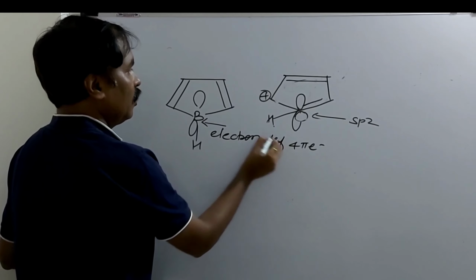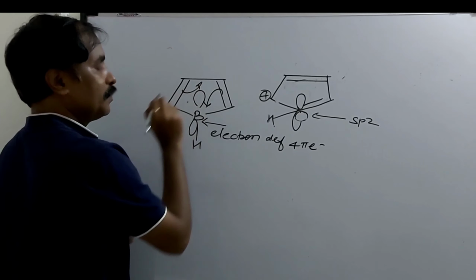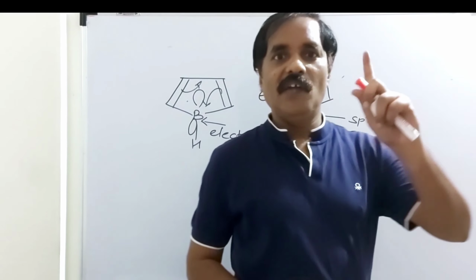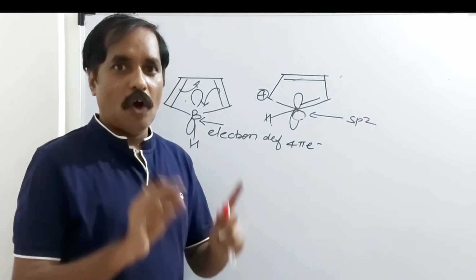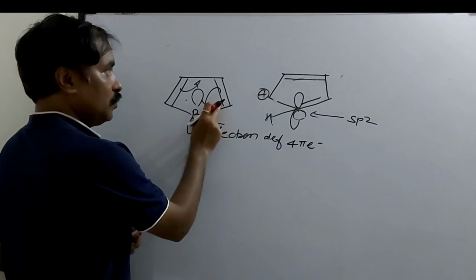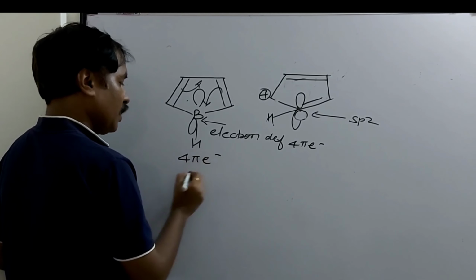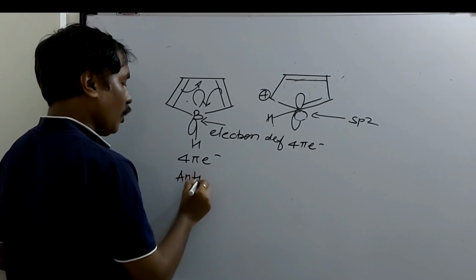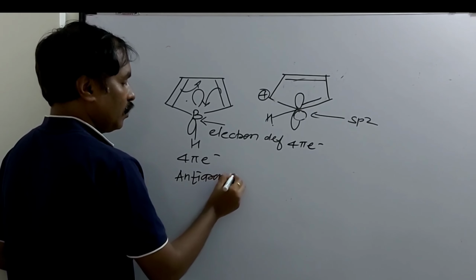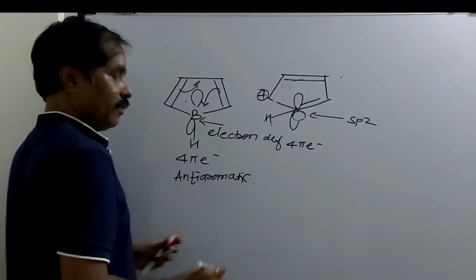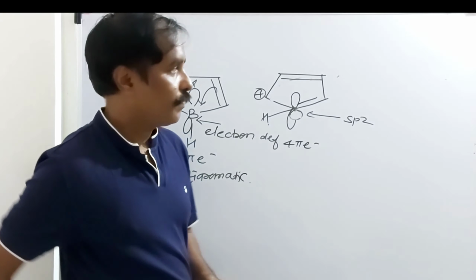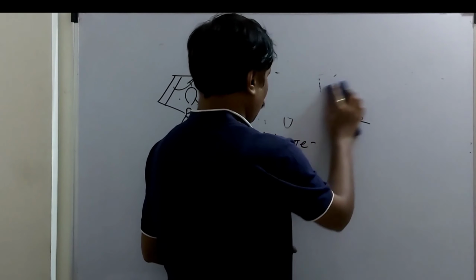So the bond migrates like this, in a migration of the electron deficient center. How many pi bonds are there? 2 pi bonds, and how many pi electrons? 4 pi electrons, and this is anti-aromatic.